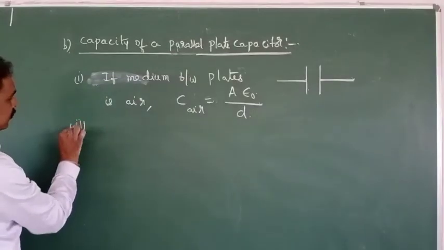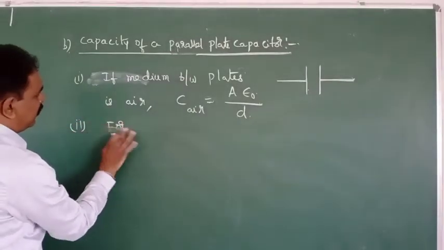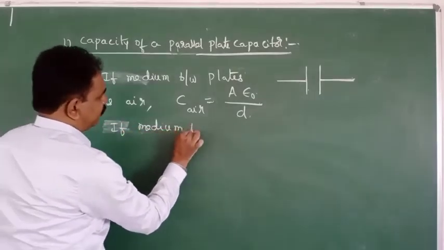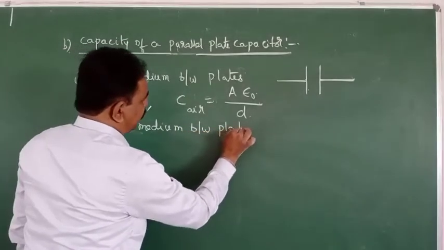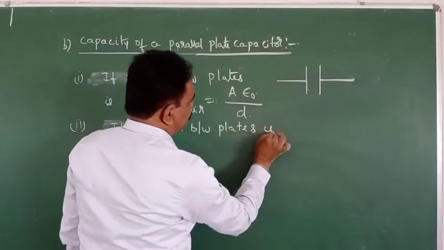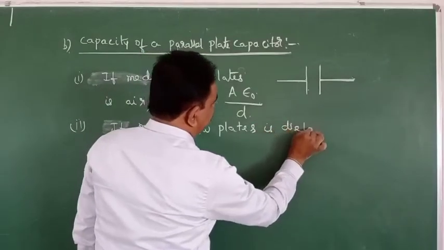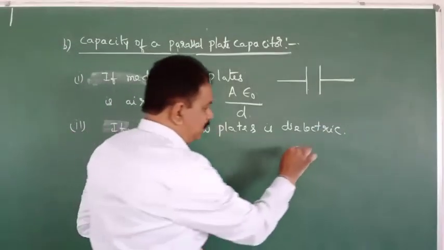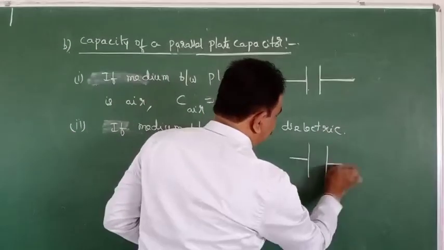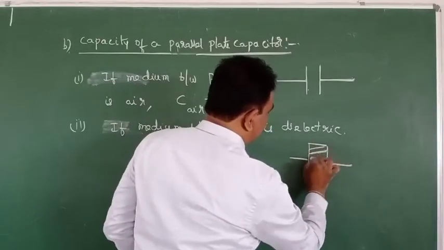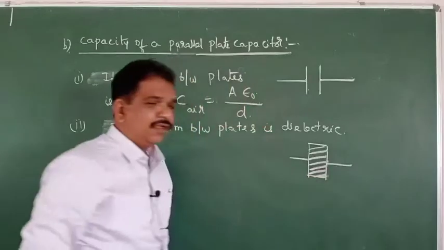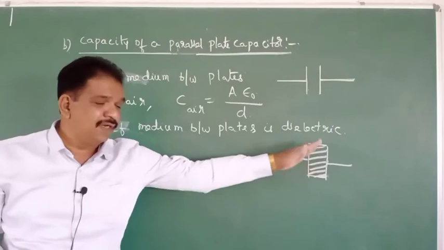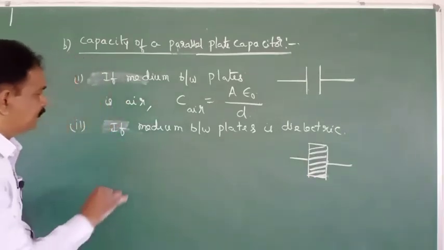Next, if the medium between the plates is dielectric, means some insulating medium is placed between the two plates of the capacitor. One dielectric medium is placed. Some liquid is placed between the two plates. Some other glass plate is placed between the two plates.